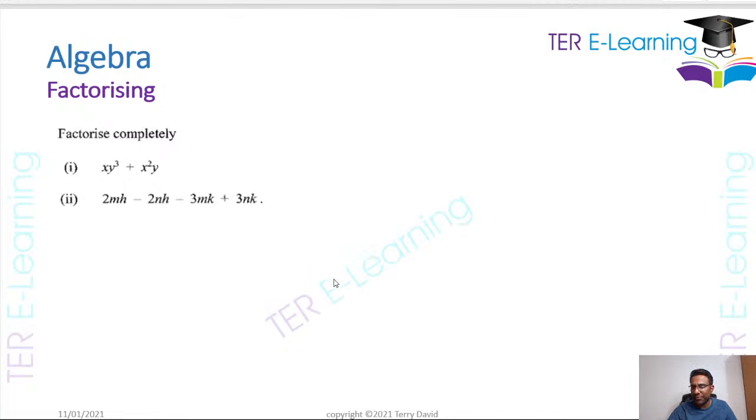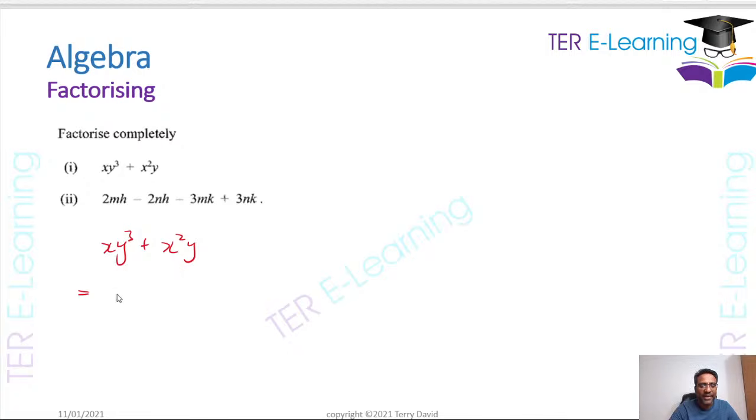Alright, so let me do a few more questions for you here on factorizing as well. So let's look at this part 1 here. We have xy cubed plus x squared y, right? And you want to factorize. So when you factorize here, we're looking for things that are common to both of them, right?